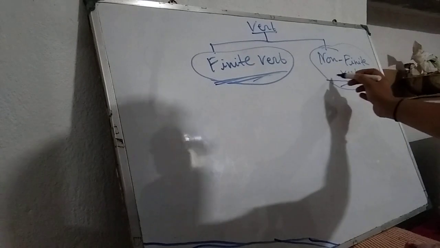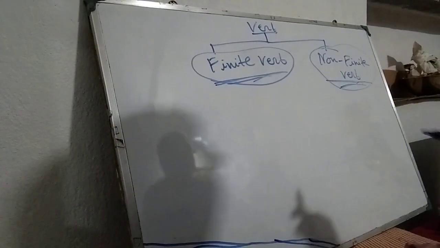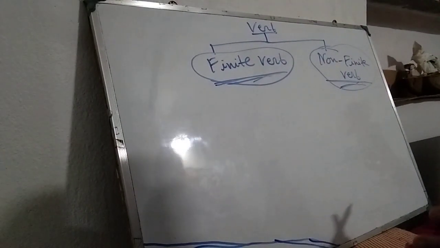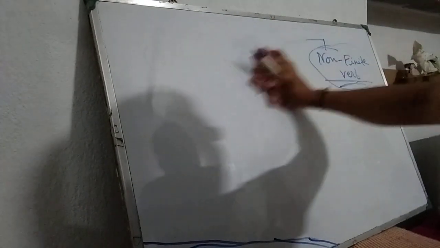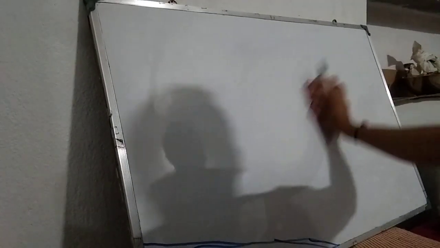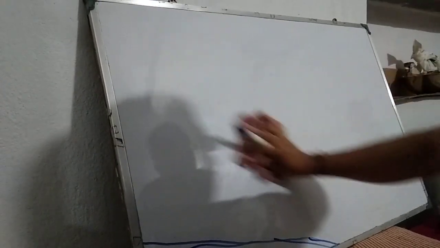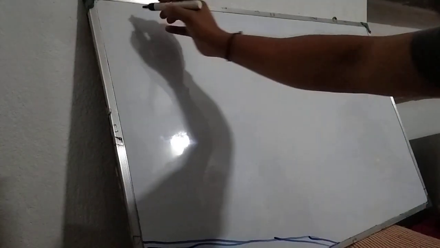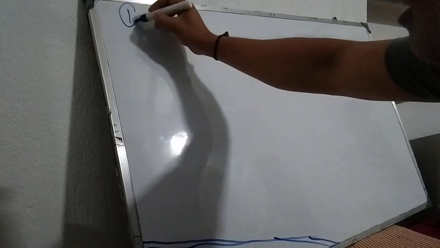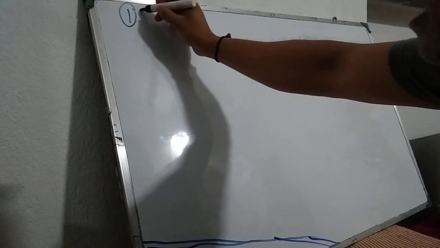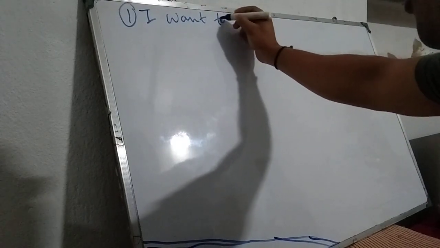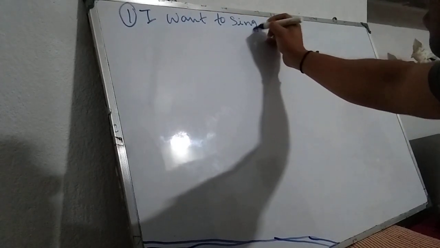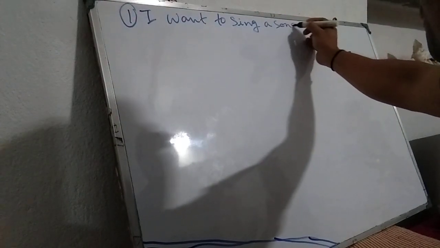Finite verbs and non-finite verbs, before understanding the definition of these two verbs, I am going to clarify with examples. First of all, look at these examples. Example 1: I want to sing a song.